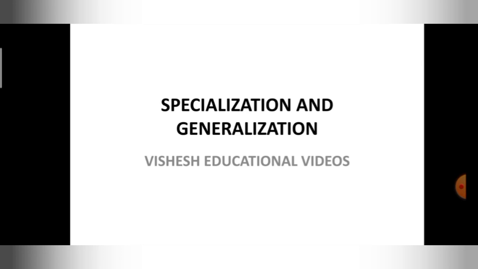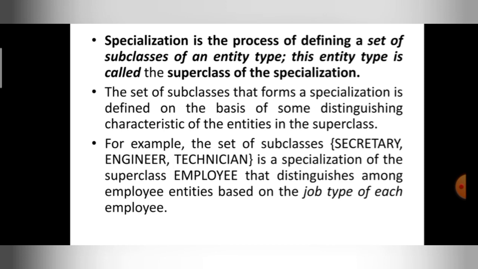So let me begin the explanation of specialization and generalization. So what is specialization? Specialization is the process of defining a set of subclasses of an entity type, and this entity type is called the superclass of the specialization. In simple words, specialization means I am going to define one entity type. For that entity type, I am going to define the subclasses.